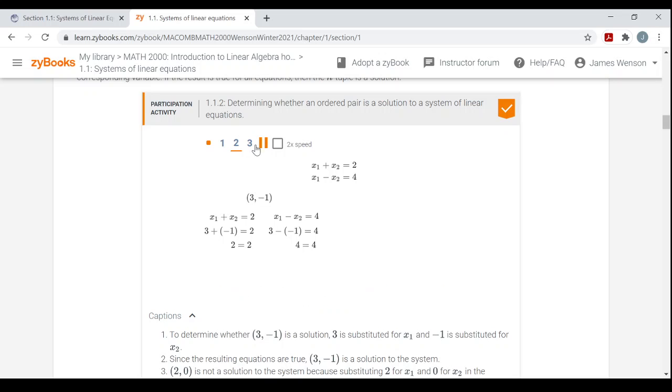Since the resulting equations are true, all the equations are true, this ordered pair, this two-tuple, (3, -1), is a solution to the system.